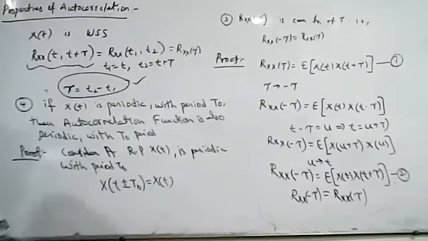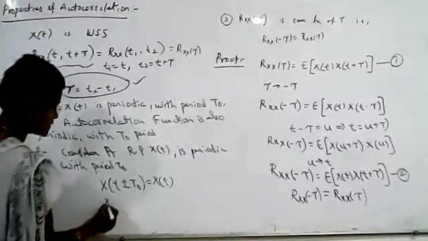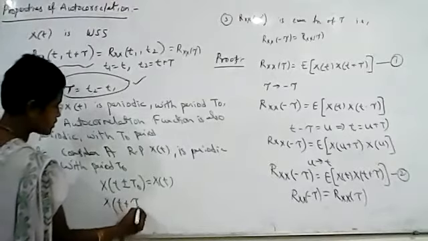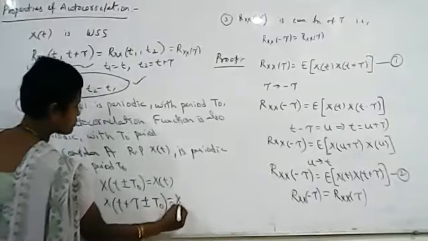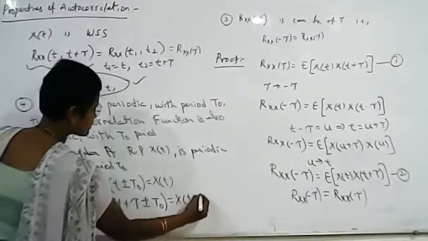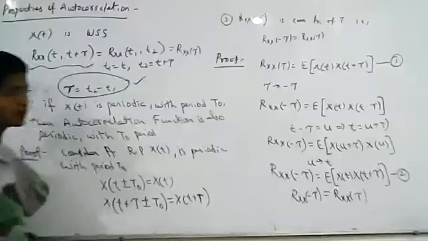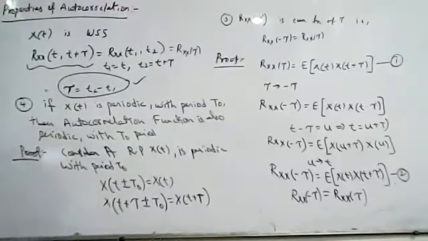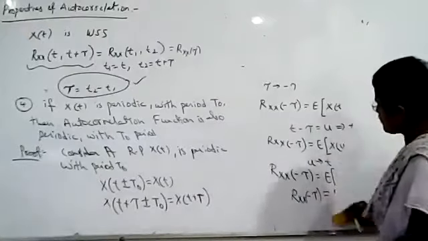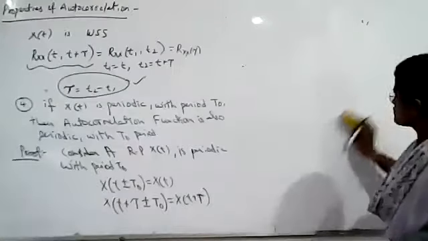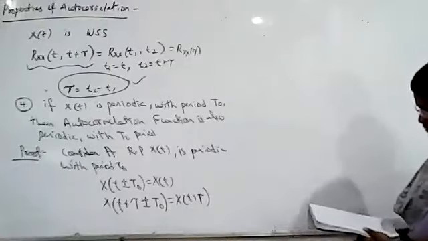Similarly, adding plus or minus t naught to x of t plus tau is also equal to x of t plus tau. If these two conditions are satisfied, then we can say that the random process is periodic. Since it is given that the random process is periodic, these two conditions will be satisfied.